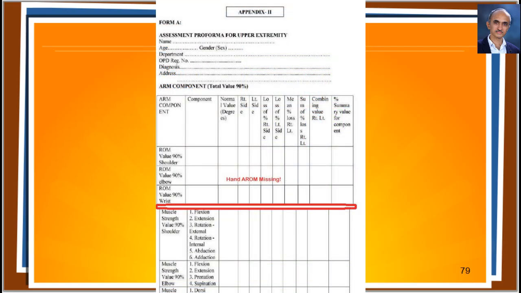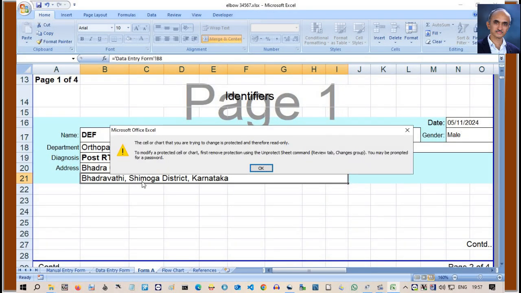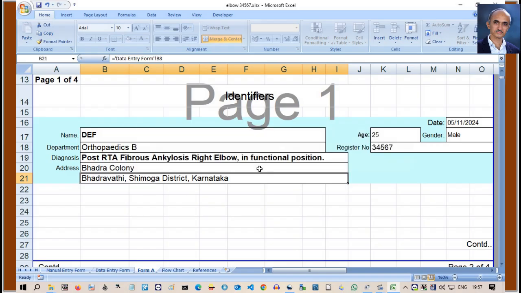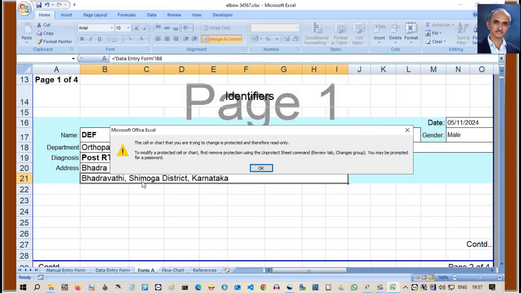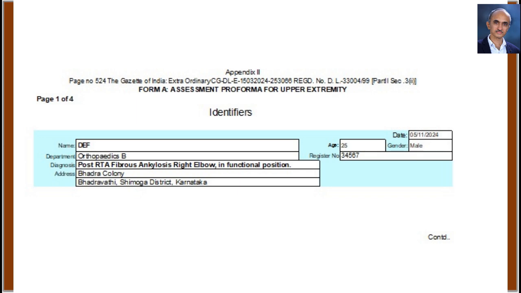Gazette's Form A. These forms are locked, that means you cannot make any entries in these forms directly. They are meant to be directly printed and automatically get filled up as you make entries in the data entry forms. There is no need to type again. Following is the printout of Form A of this case of elbow ankylosis. Page 1 looks like this and contains identifiers section. You can take the signature or thumb impression of the patient on this first page.